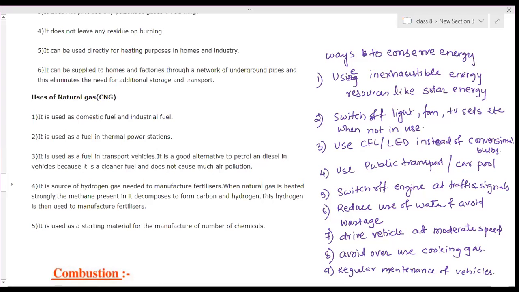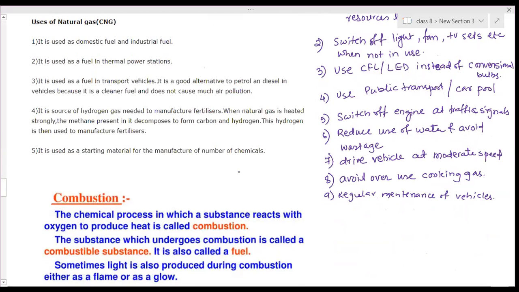Walk for the shorter distances or use cycle for shorter distances. By using natural light. Okay.